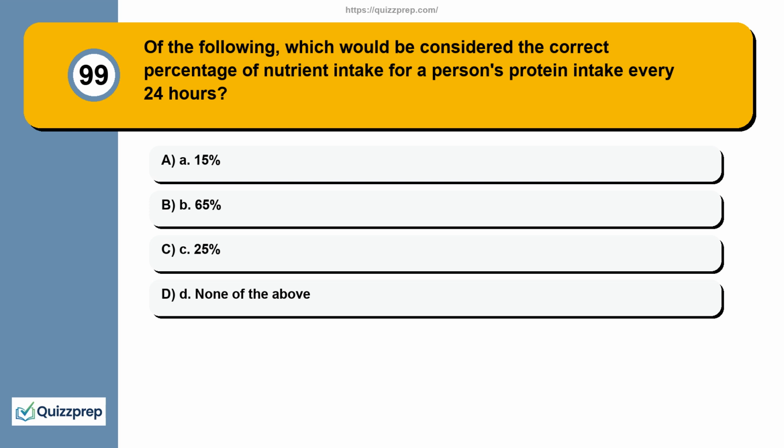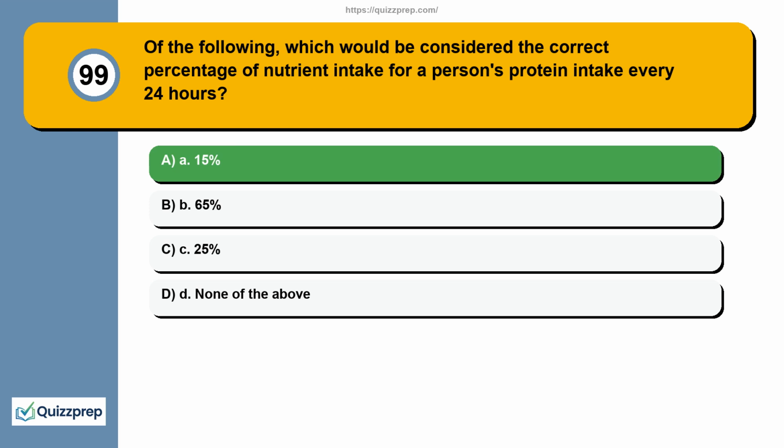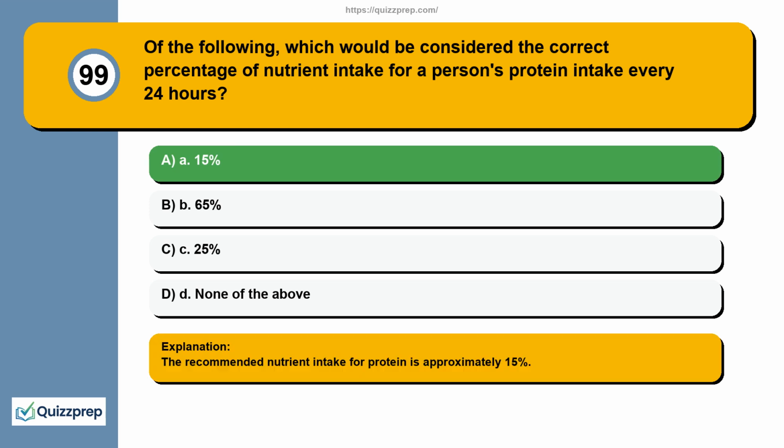Question 99. Of the following, which would be considered the correct percentage of nutrient intake for a person's protein intake every 24 hours? A. 15%. B. 65%. C. 25%. D. None of the above. The recommended nutrient intake for protein is approximately 15%.